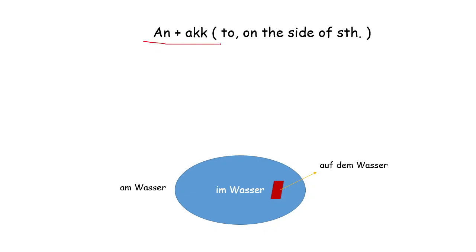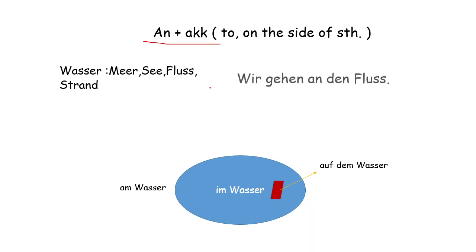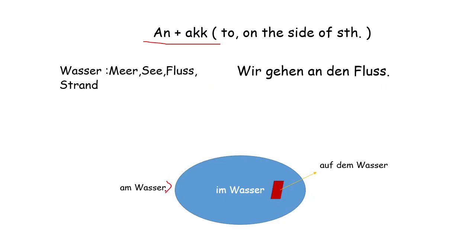For any water body we use an, like Wasser, Meer, See, plus accusative. So if we are going near the water body, we use an, and inside the water, im Wasser, and if we are lying on it, then auf dem Wasser.